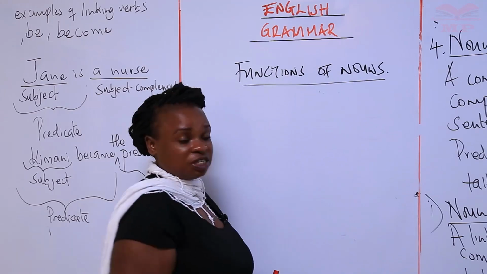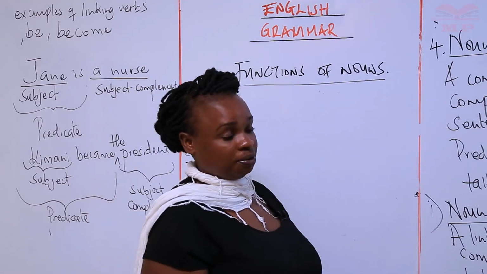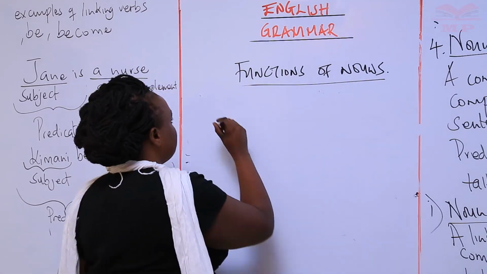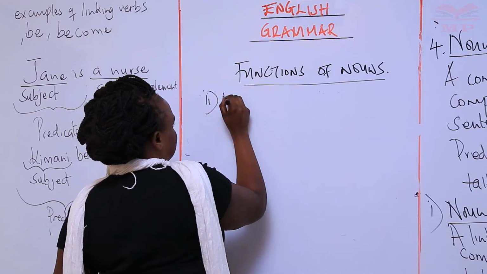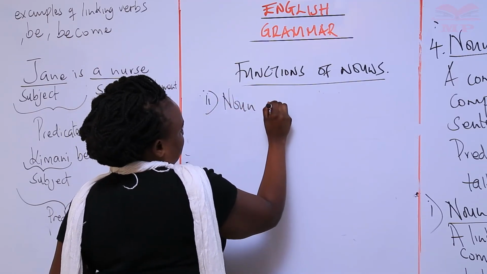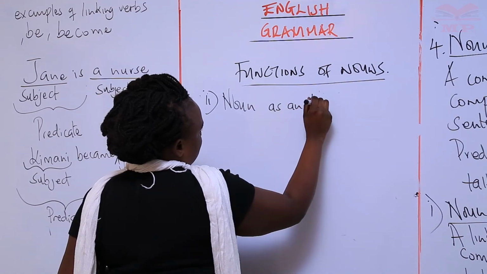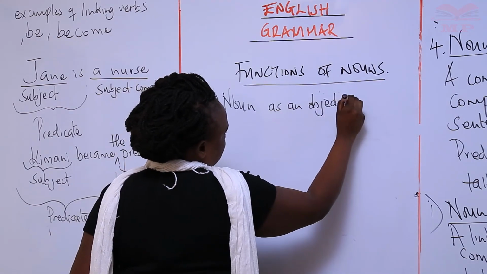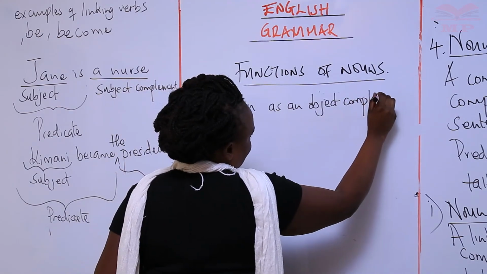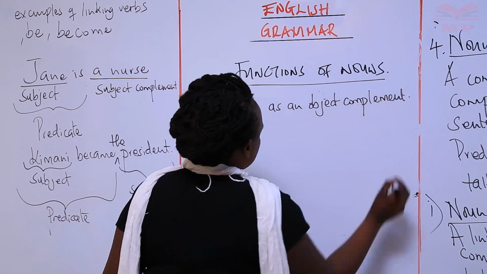So the first part we've just been looking at the noun as a subject complement. So we're going to look at the noun as an object complement. Okay?